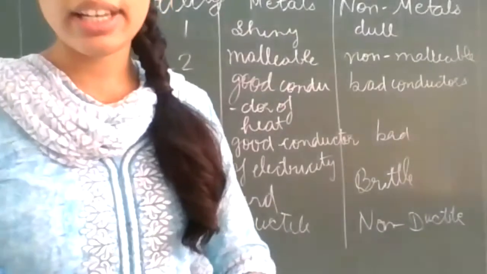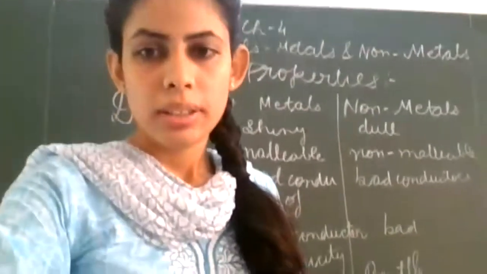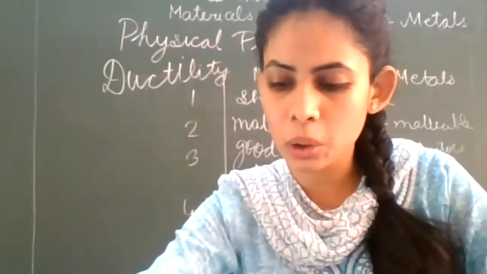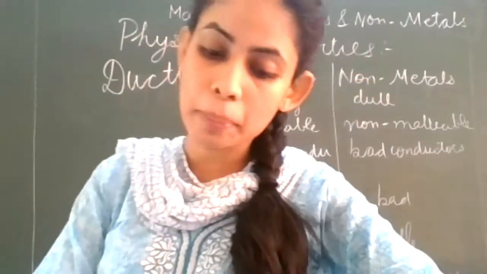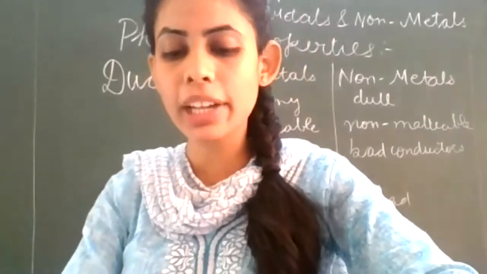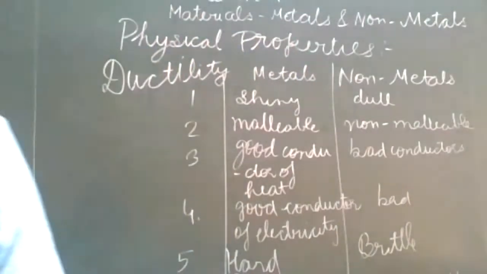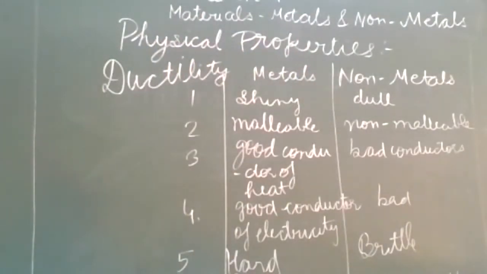So the next is, have you ever noticed the difference in sound of dropping an iron sheet, plate or a metal coin and a piece of coal on the floor? So what will happen if there are 2 coins? Just give me a minute.